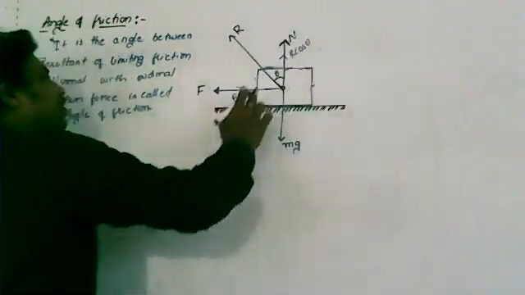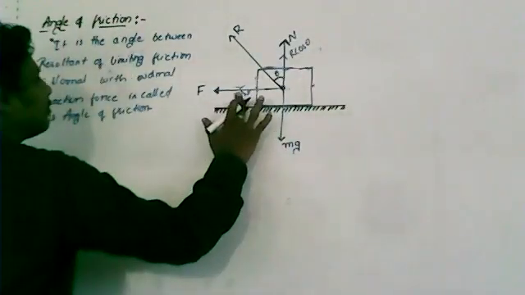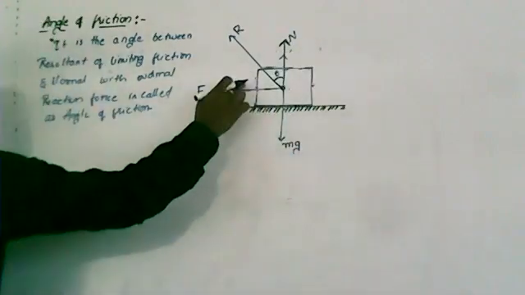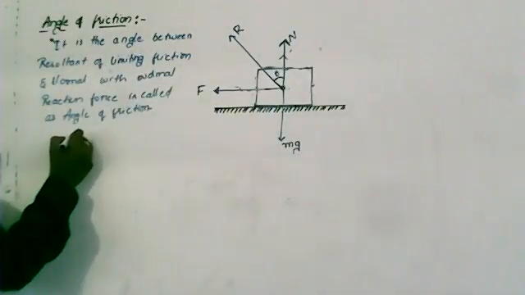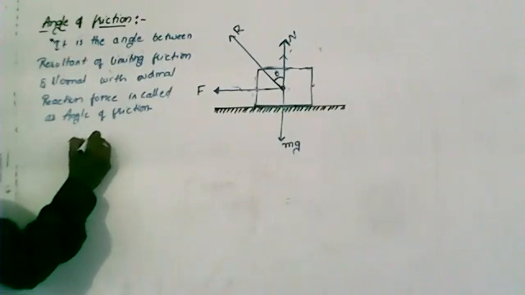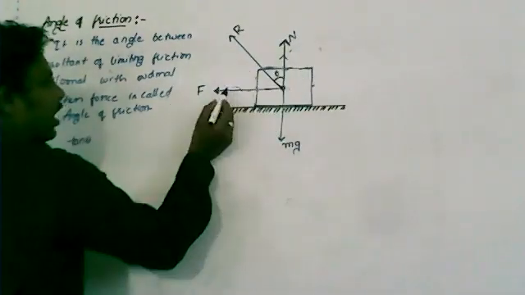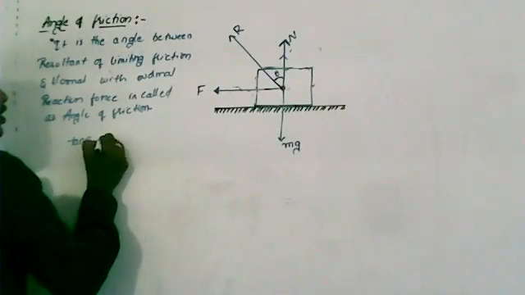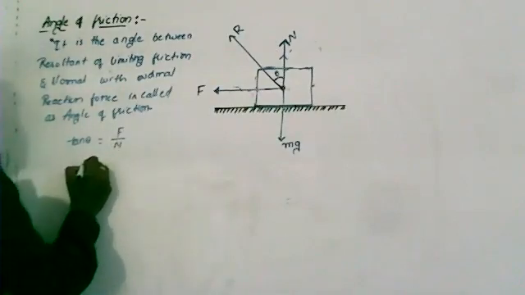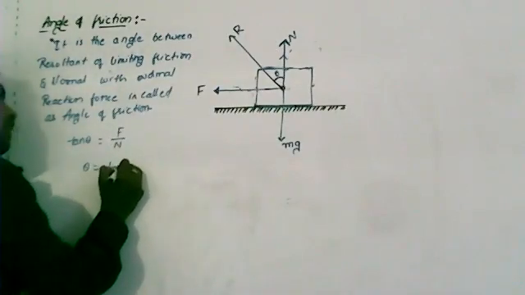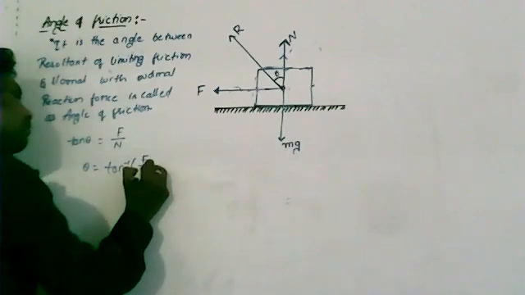Now R cos theta is in this direction, therefore R cos theta can be taken as N and R sin theta can be taken as F. Therefore, tan theta is equal to R sin theta by R cos theta, that is equal to F by N, or else theta is equal to tan inverse of F by N.